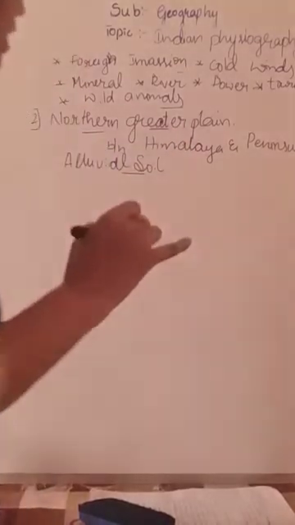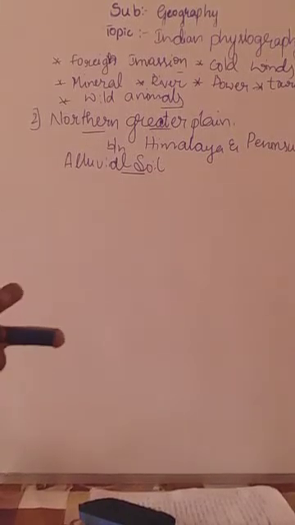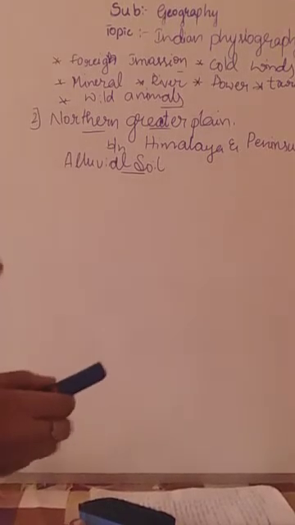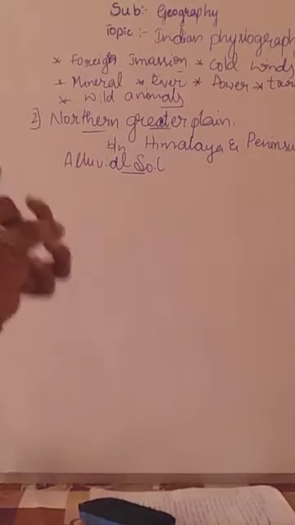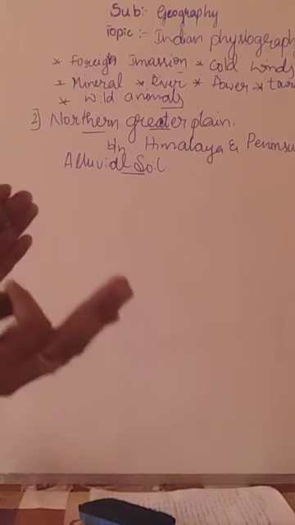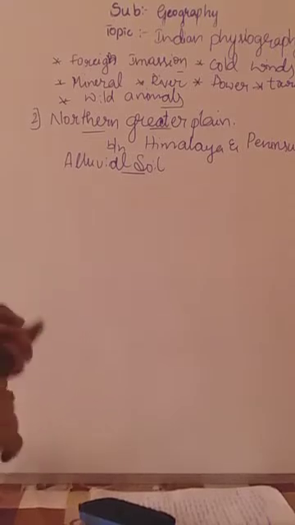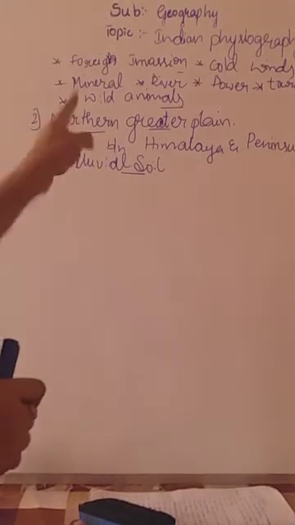What is meant by alluvial soil? I told you, the soil which is formed by the sediments carried by the rivers. Sediments in the sense the top layer of the soil, including all the manures or all the minerals and everything, okay, that is called as what? Sediments. If the soil is formed by the sediments carried by the river, that is called as the alluvial soil, okay.